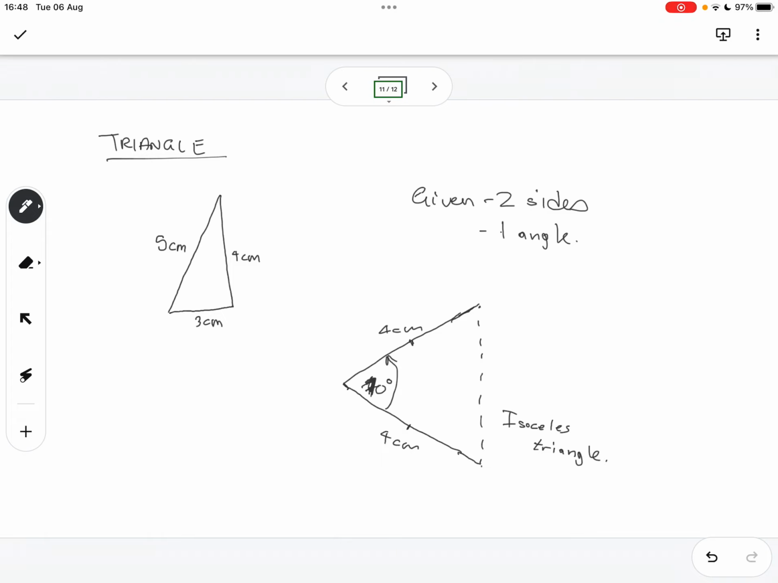Okay, this one will be my triangle. And this one will be Kopano's triangle.